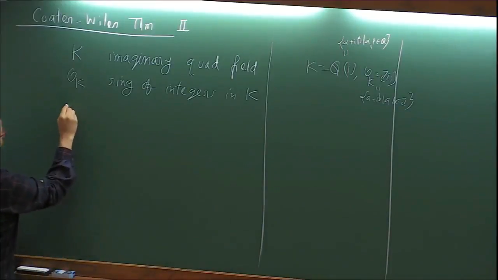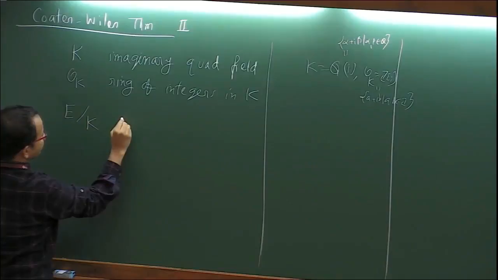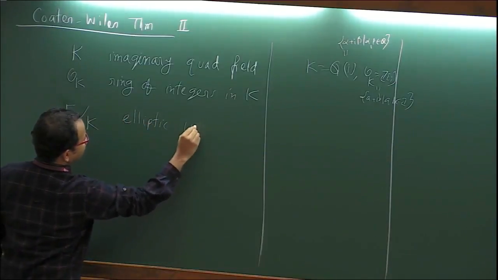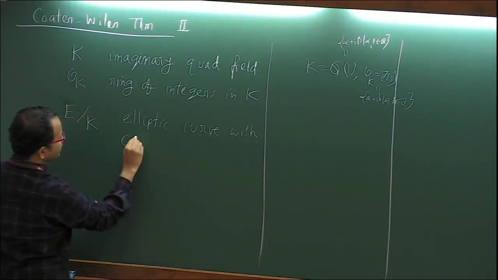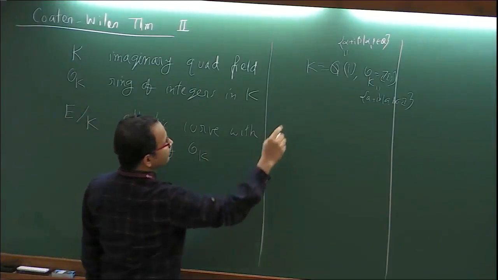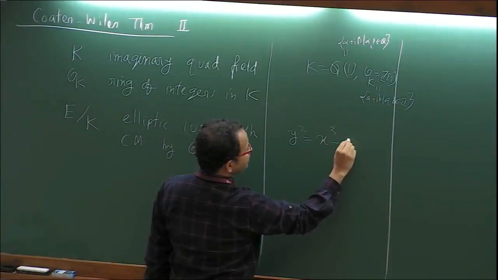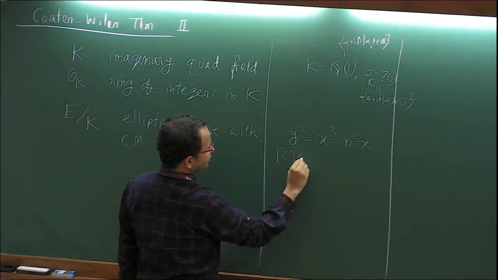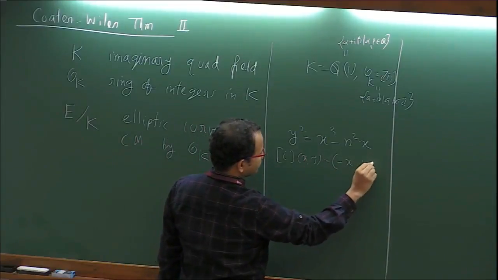And suppose E over K is an elliptic curve with complex multiplication by O_K. For example, take y squared equals x cubed minus n squared x, as we saw yesterday. Okay.